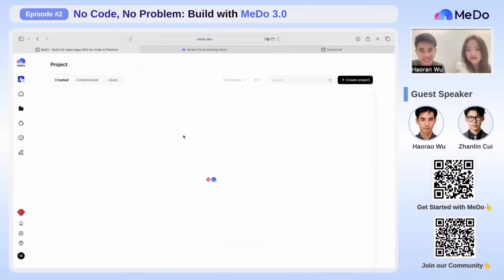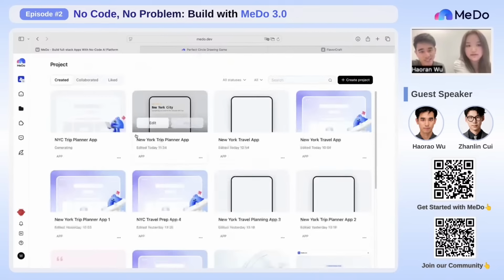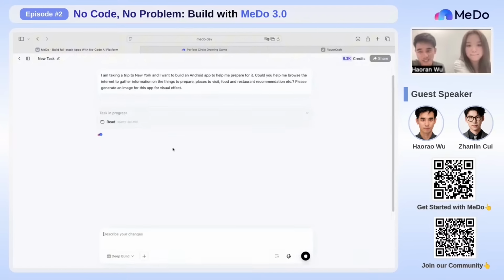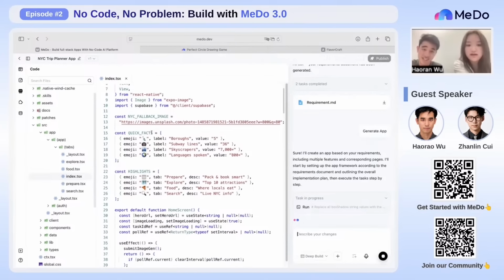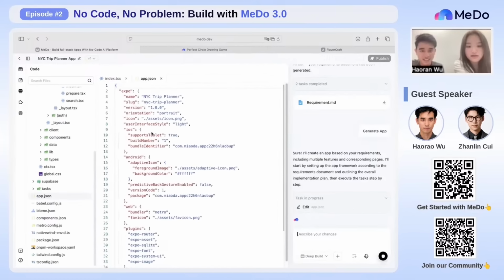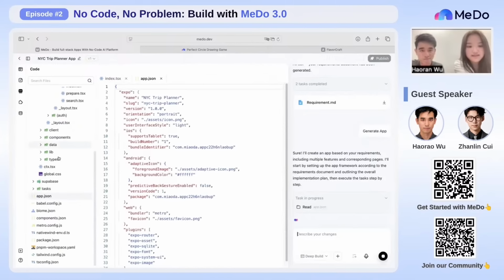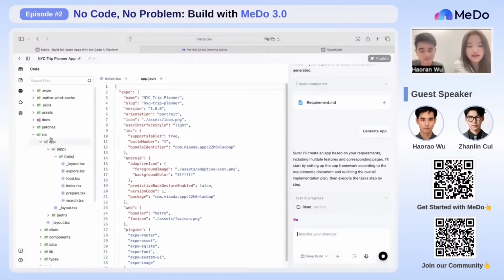Let's see if the generation is already done. I think it's going to take a while longer, but we can see the code basically right now. Oh yeah, let me see the code, although I don't know any of the code.